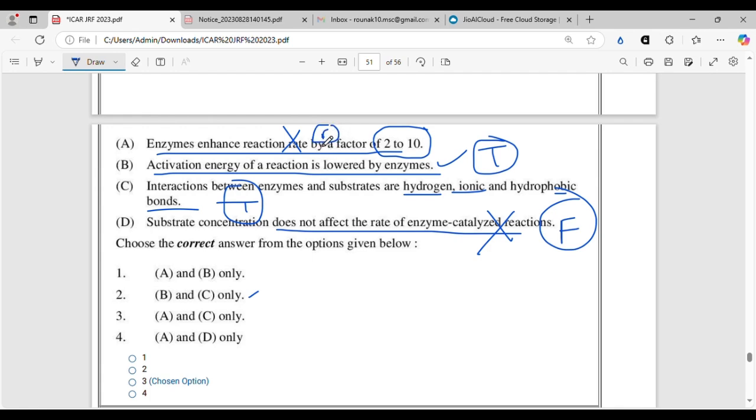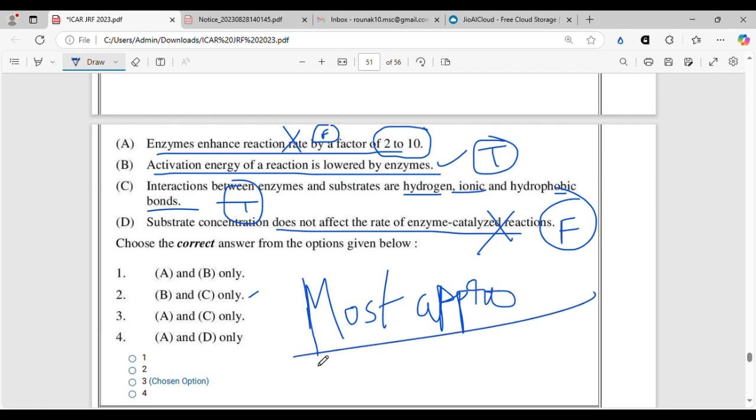But still, this was a vague statement. In situations where there is confusion about the answer, you should go for the most appropriate answer. It essentially does not need to be the correct answer, because the correct answer might not be in the options. So the most appropriate approach you should take is to go for the most appropriate answer.